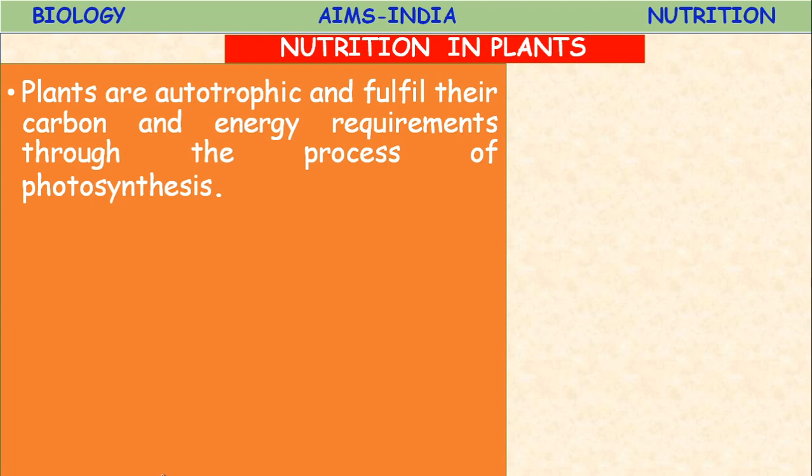These compounds produced by them are utilized for providing energy to most living organisms, including all animals and human beings. The plants provide food material, that's why plants are called producers. Okay, let us study in detail about nutrition in plants. Plants are autotrophic and fulfill their carbon and energy requirements through a process called photosynthesis.